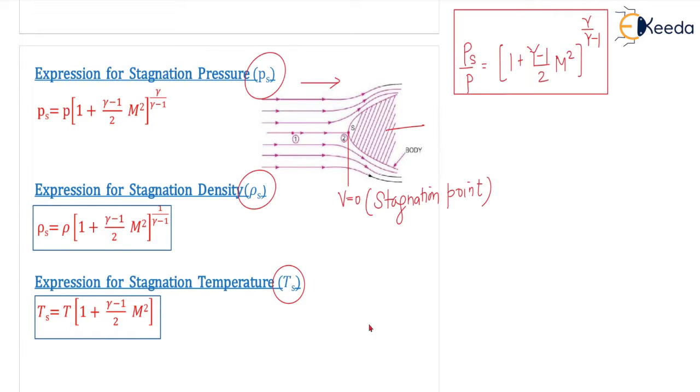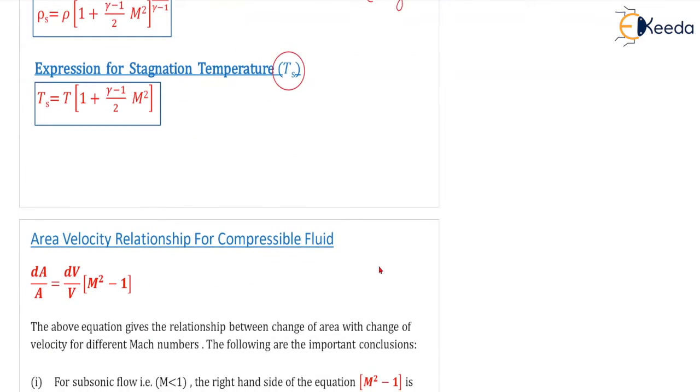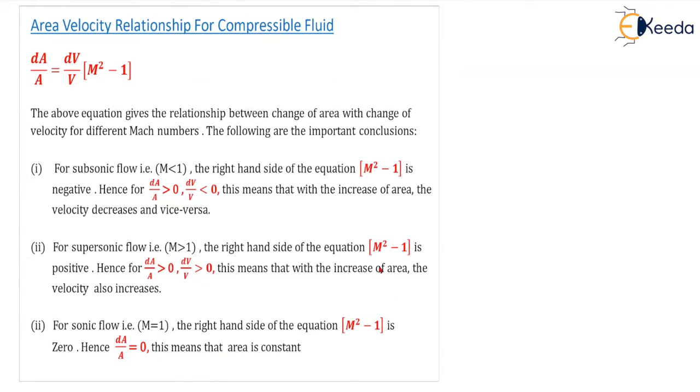Okay, next we are going to see the area velocity relationship for compressible fluid. This is a very important equation which helps us understand what happens in a flow when the area increases, what happens to velocity, correct? Look at this. The above equation gives the relationship between the change of area and the change of velocity. This is what we are going to see with this equation, the change of area with the change of velocity for different Mach numbers. Yes, this is important. The following are the important conclusions.